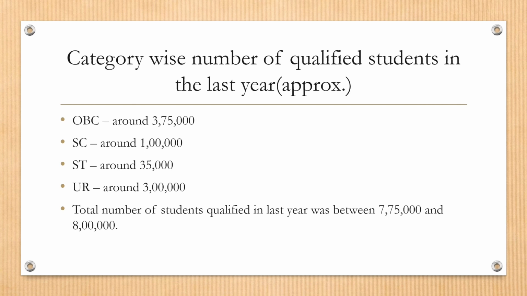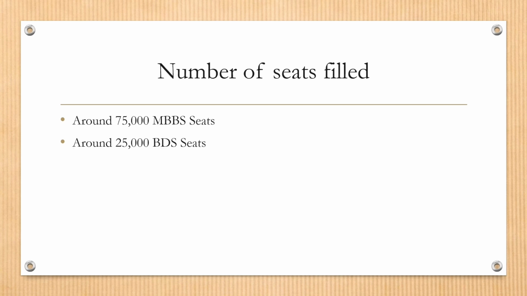Category-wise number of qualified students in last year. Approximate value. OBC around 3,75,000. SC around 1 lakh. ST around 35,000. Unreserved around 3 lakh. The total number of students qualified in last year was between 7,75,000 and 8 lakh. Number of seats filled. Around 75,000 MBBS seats and 25,000 BDS seats.